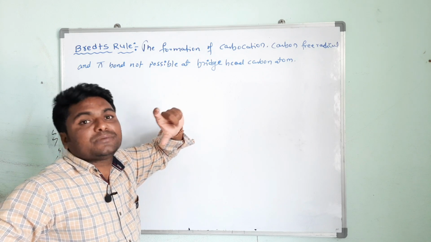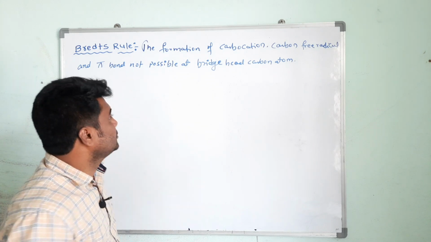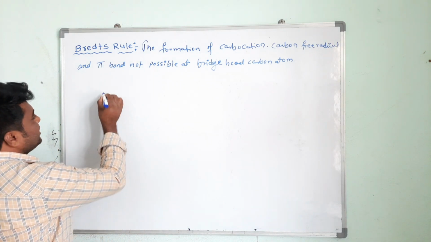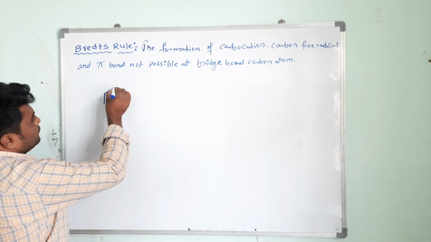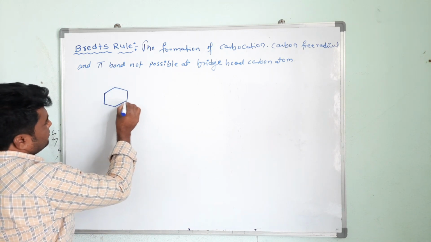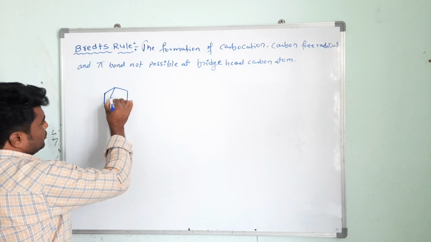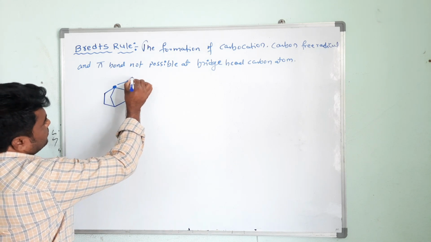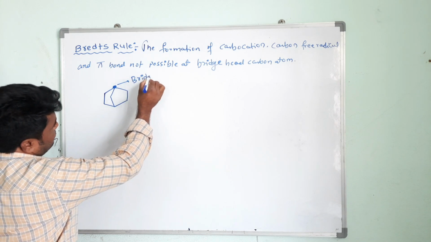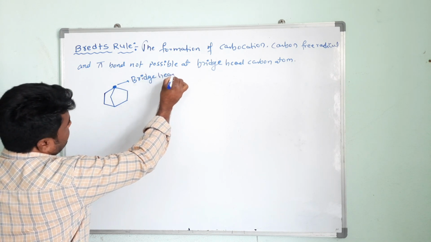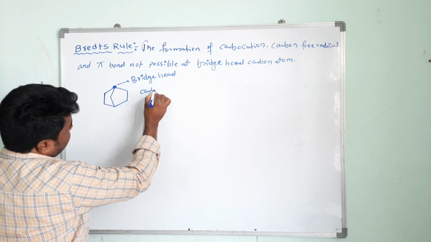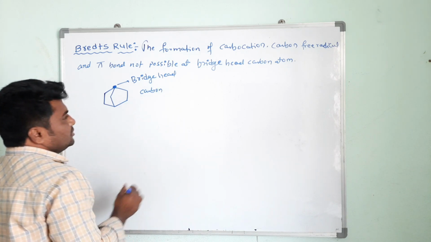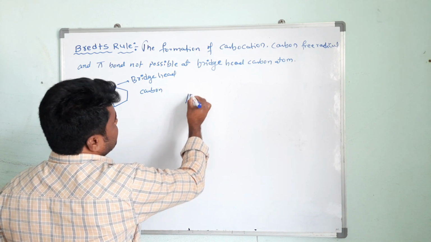Now tell me what is the bridgehead carbon atom first. So I will show you what is the bridgehead carbon atom. See, for example, if you take this one, this is a cyclohexane. Now one more, see. So this carbon atom, this is called bridgehead carbon atom. Understood? And also you can represent like this.